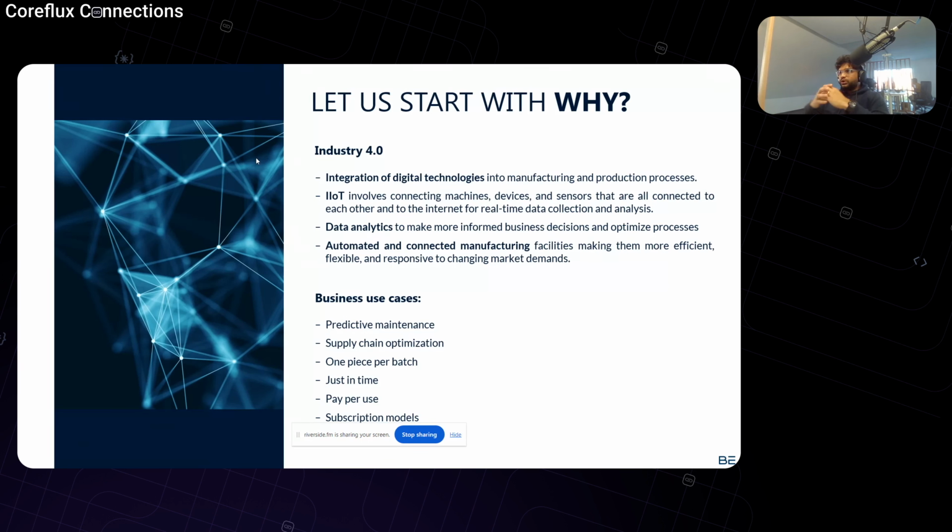Now there might be a question from a business owner: now that we have integrated this, what is there for us? These are the questions I can answer today. Industry 4.0 gives birth to a lot of business use cases like predictive maintenance, supply chain optimization, one piece per batch, just in time, pay per use model, and subscription model.